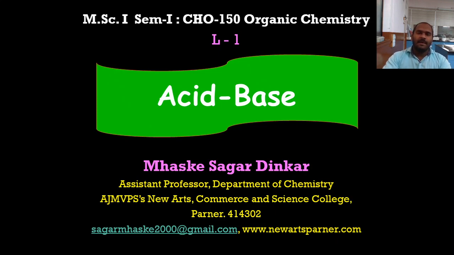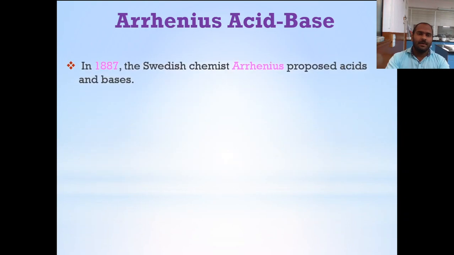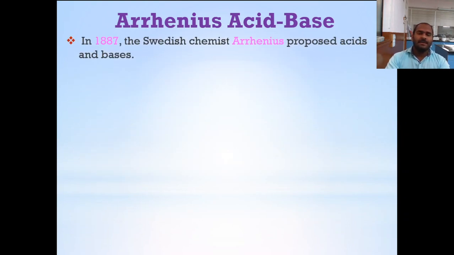So there are a number of theories given for acid and base. Now we will go one by one and find out what the uses of these theories are for a particular type of molecule. Let's start our discussion with the first theory, which was introduced by Arrhenius, called the Arrhenius acid-base theory. In 1887, the Swedish chemist Arrhenius proposed an acid-base theory for a solution.